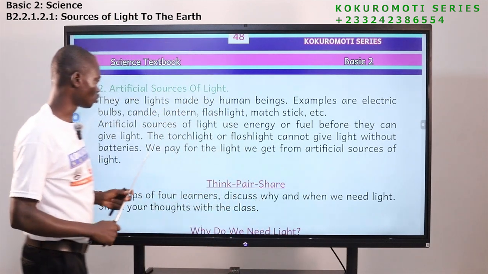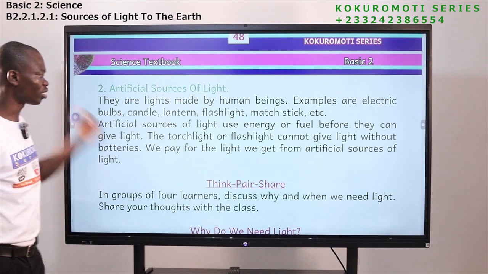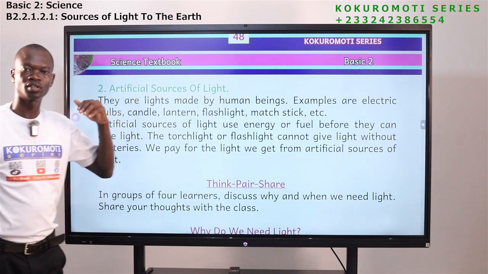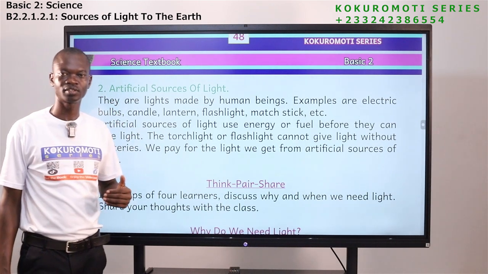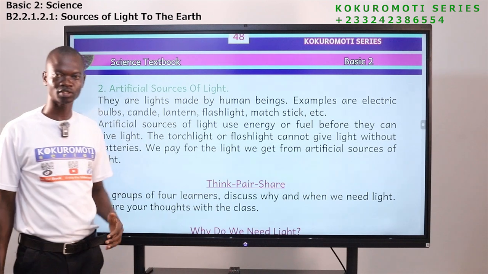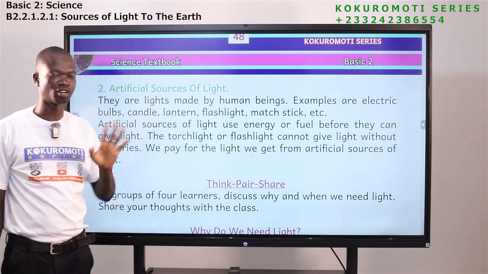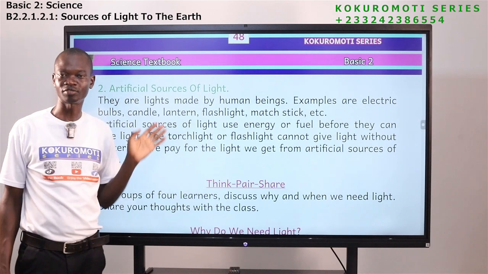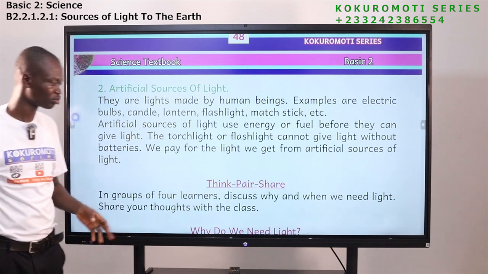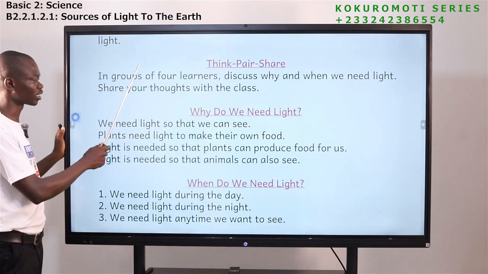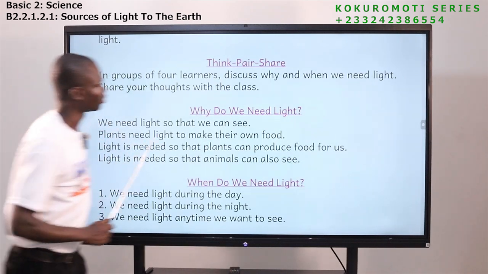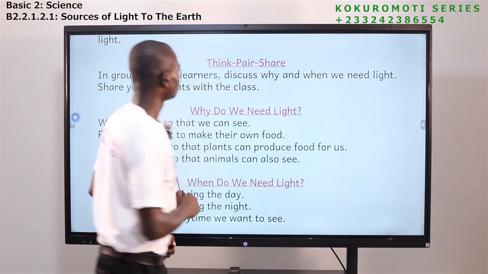So that is what you should know. And we are saying that all the artificial sources of light, we pay for. They are not for free. It's not like the natural sources that you get for free. Artificial, you pay for. Okay, if you don't pay, you will not get anything to see.